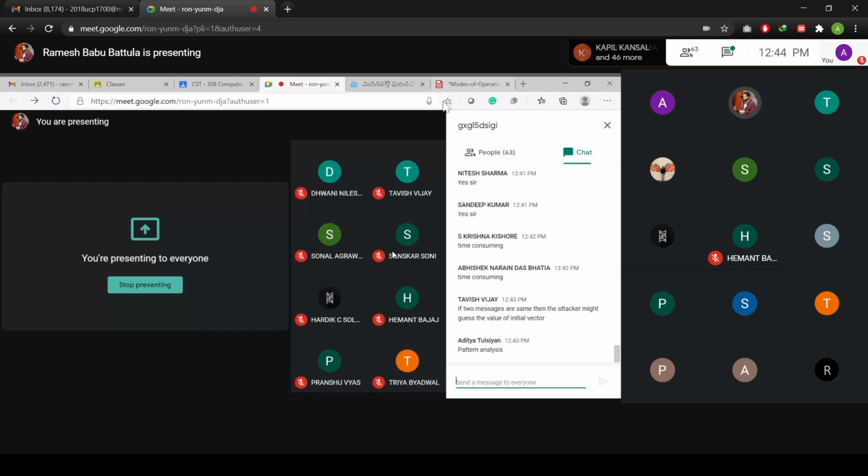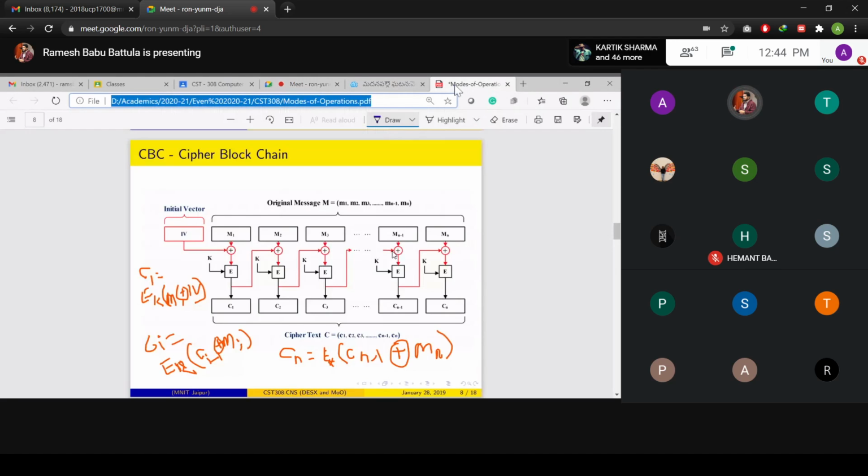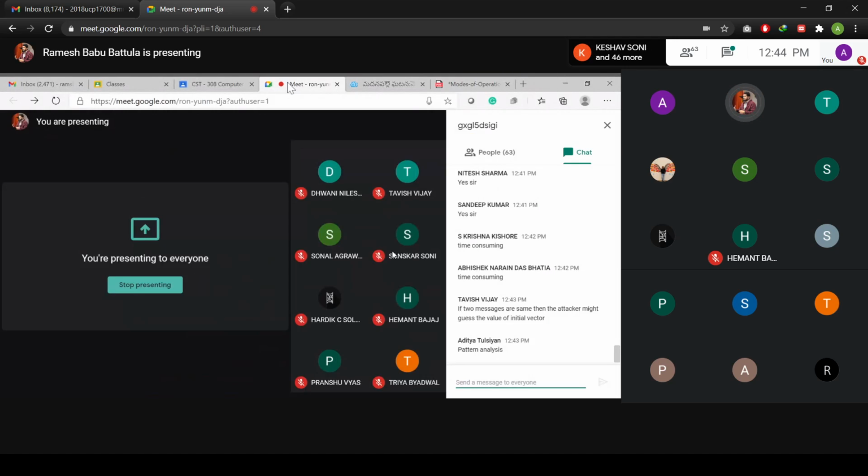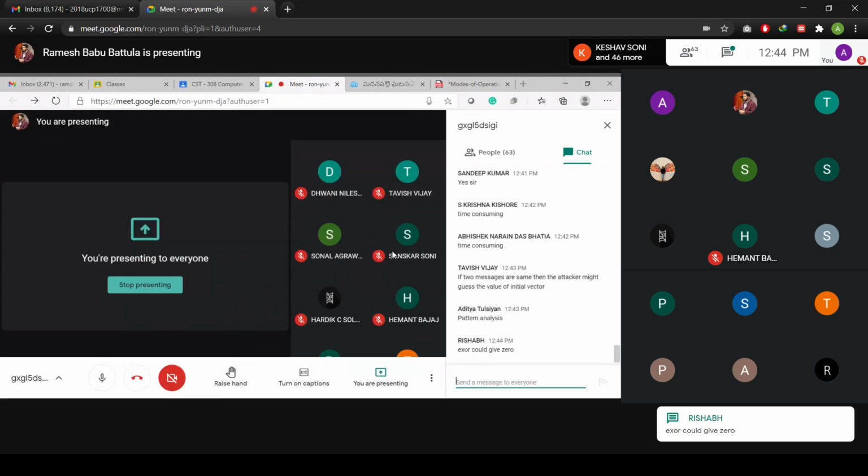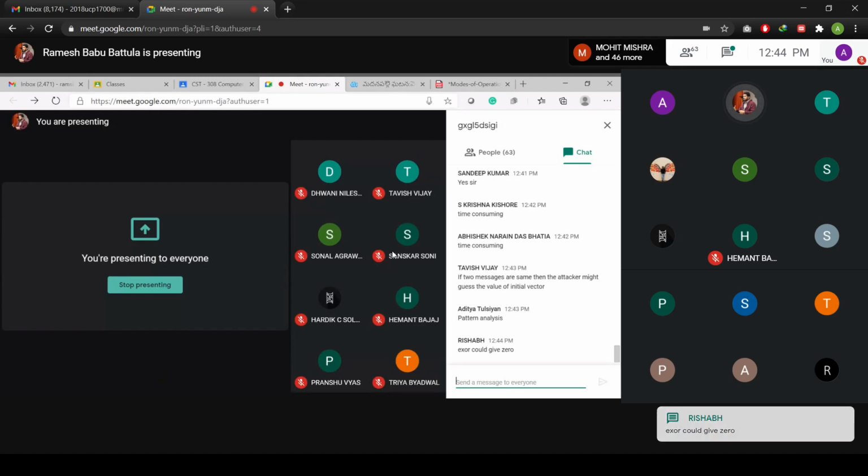So can I give a small hint to you? Here we have the message, you have IV, you have M1. Now you tell me, what problem might be there? Yes, Rishabh, you are right. If IV and M1 both are the same, XOR is going to give 0. If XOR is going to be 0, what is the output of your encryption function? 0 only. If you provide 0 as input to some other step, that creates a problem for you.